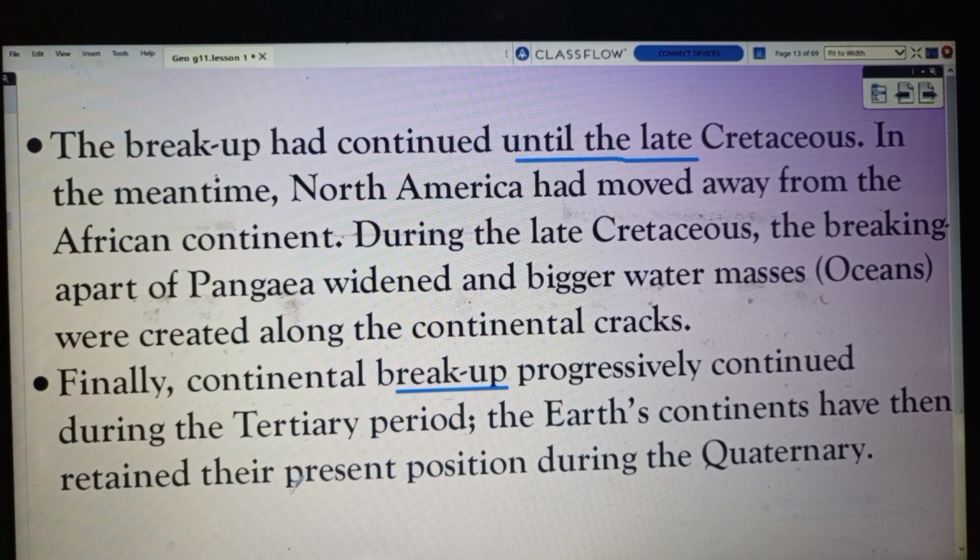So the present position of the continents was retained during the Tertiary and Quaternary periods of the Cenozoic era. The present landform was formed during the Quaternary period of the Cenozoic era.